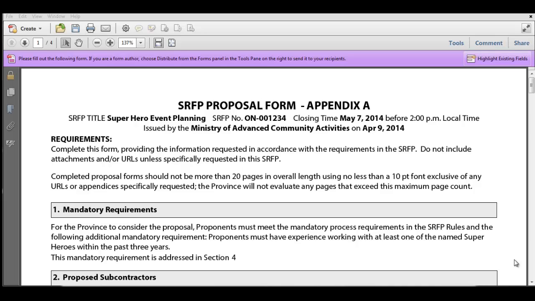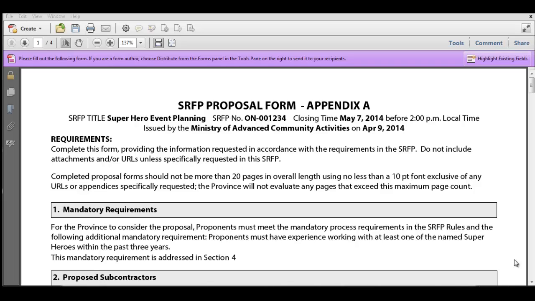Okay? And of course, if any URLs or appendices are requested, the page count would be exclusive of those URLs and appendices. Now, if you have a page limit on the SRFP that you're writing, and it turns out that your proposal exceeds the page numbers, you probably want to trim them back. You probably want to go in and do some editing so you can get within whatever that page limit is.